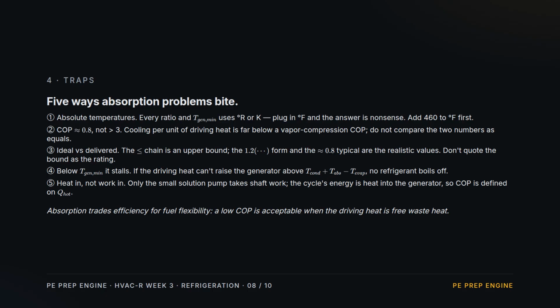3. The inequality chain is an upper bound. The 1.2 form and the 0.8 typical are the real values. 4. Below the minimum generator temperature, the cycle stalls. Nothing boils off. 5. Heat drives it, not work. Only the small pump takes shaft work, so COP is defined on the driving heat.